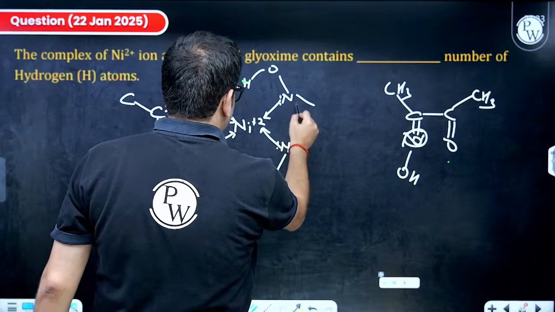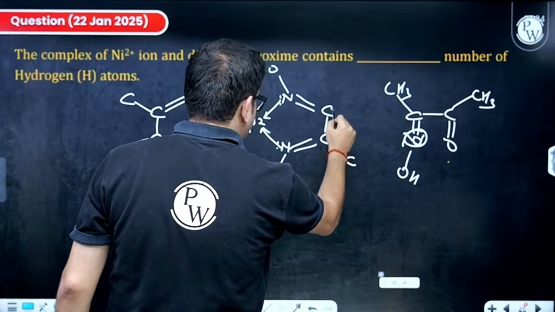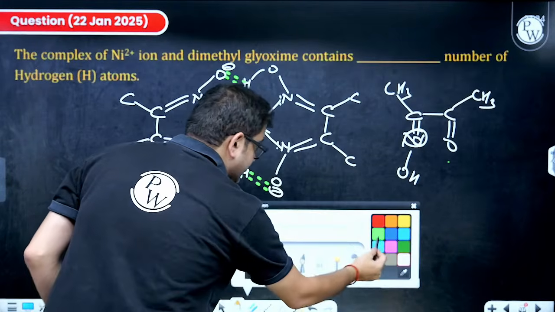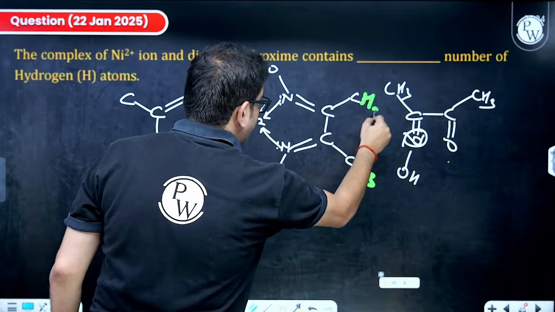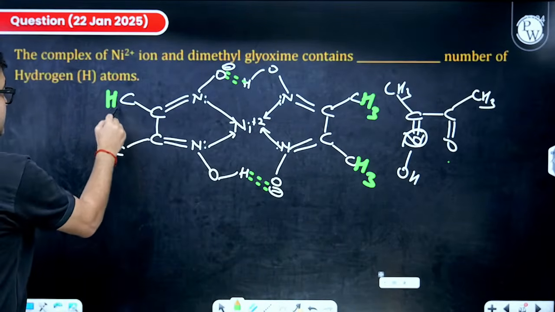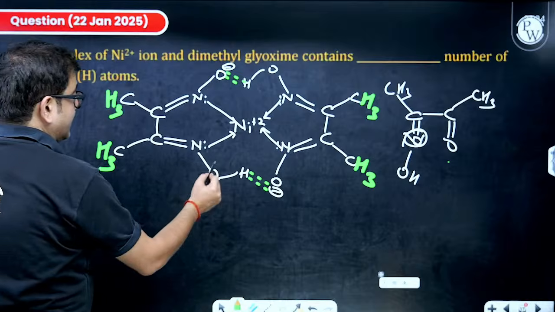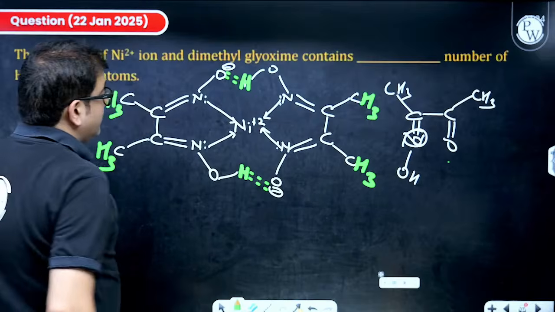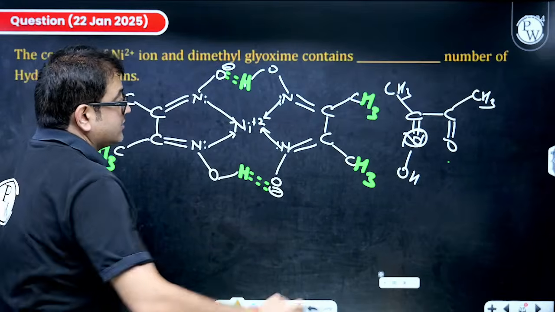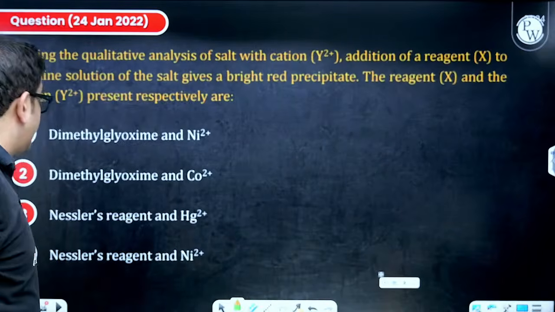Similarly, sir, here, double bonded C is attached to C and C. So let us count the number of hydrogens, sir. Beta, this will have 3 hydrogen, this will have 3 hydrogen, so 6. So 3 and 3, that means 6 into 2 is 12, and this one, sir, 13, and this one, sir, 14, because this one has lost and this one has lost. So how many hydrogens do I have? 14.